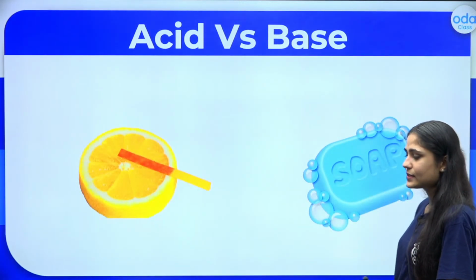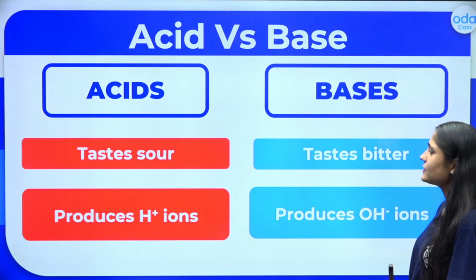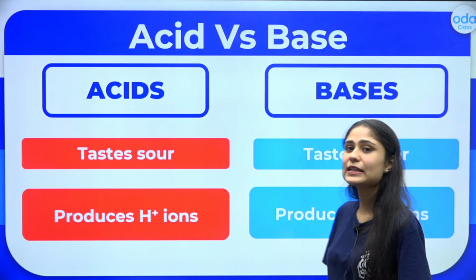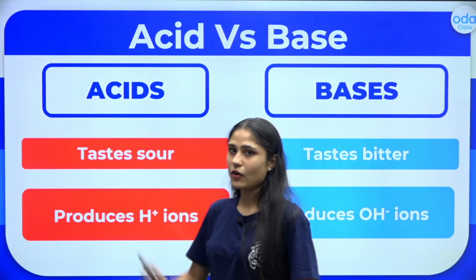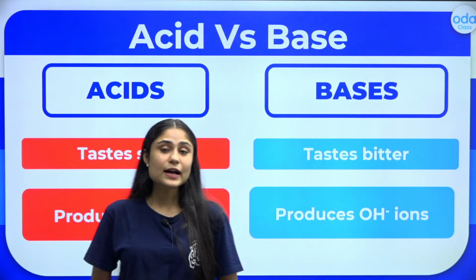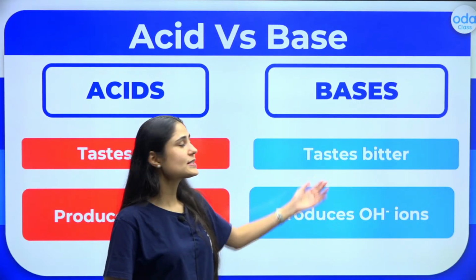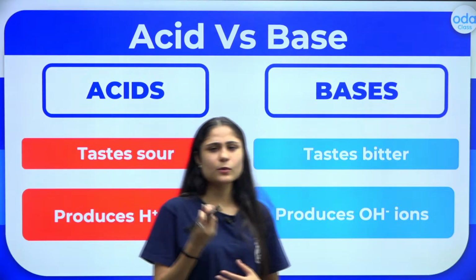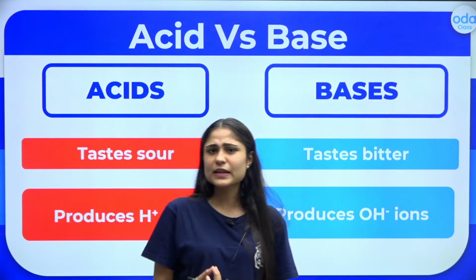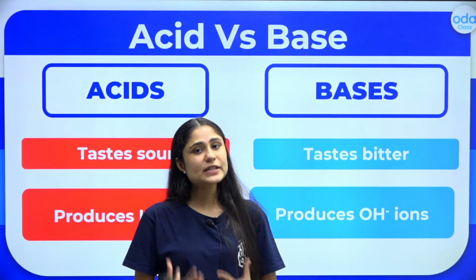Alright, so let us differentiate between acids and bases. Acids taste sour. On the other hand, bases taste bitter in nature. Whenever we try to taste something that has a base in it, it would taste bitter.